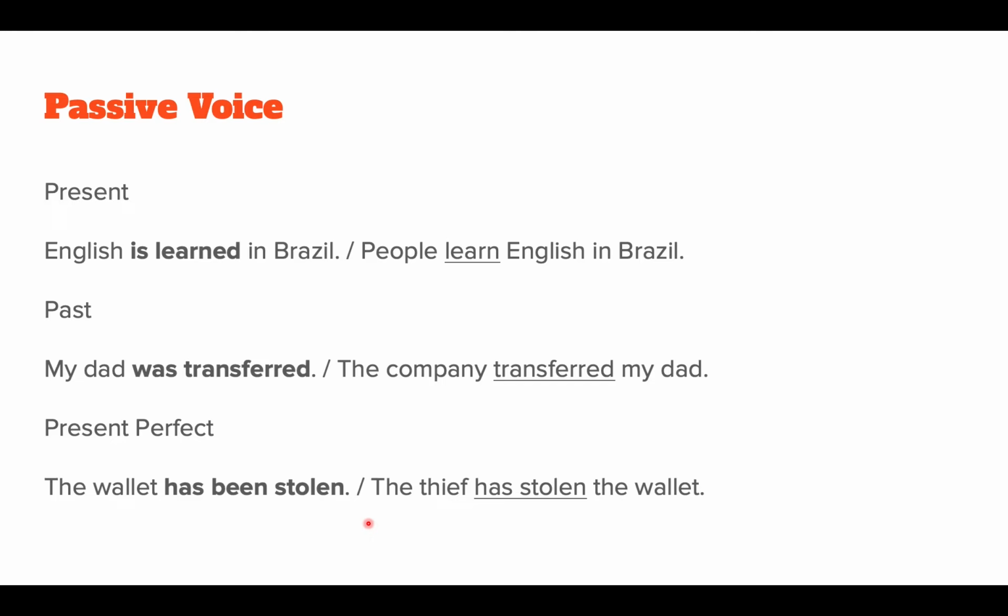Write the sentence or use the sentence in the passive voice. And if you really need to be confident about it, if you're writing something, for example, and you have time, then you can translate it into Portuguese. Or if you're doing a test and you're in doubt about the passive voice sentence you have just written, go back, translate it, see if it makes sense, right?